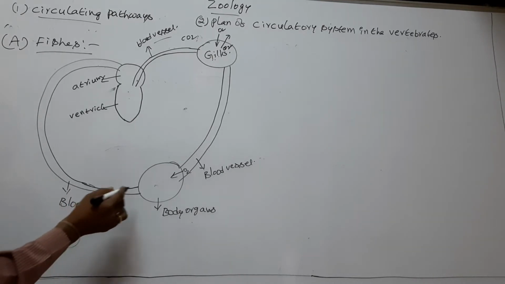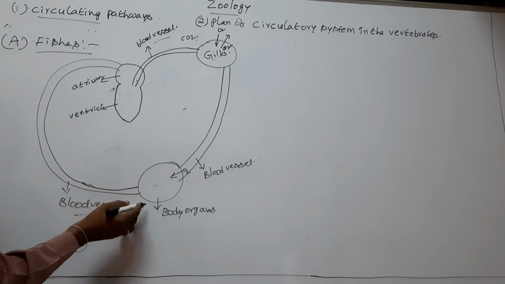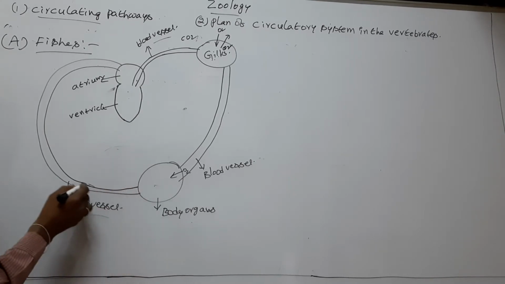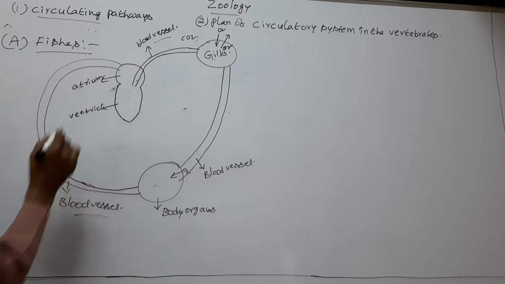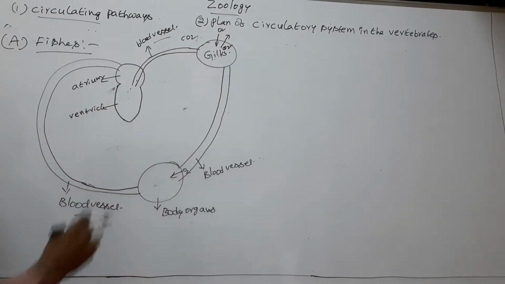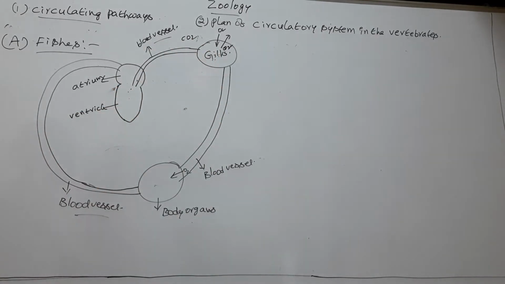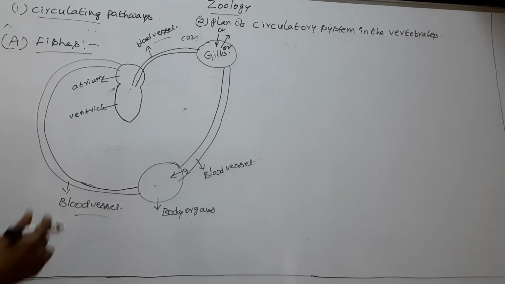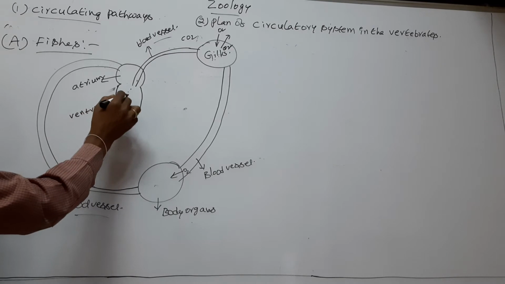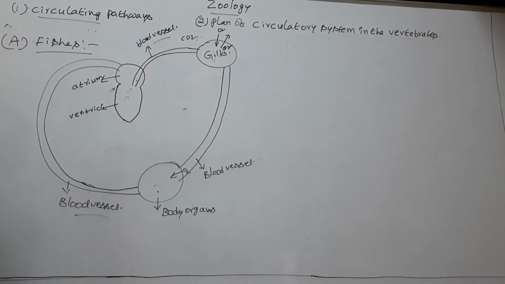So body organs send its deoxygenated blood to heart. Now heart supplies its deoxygenated blood to gills for oxygenation. So the heart pumps its blood only to gills, not body organs.